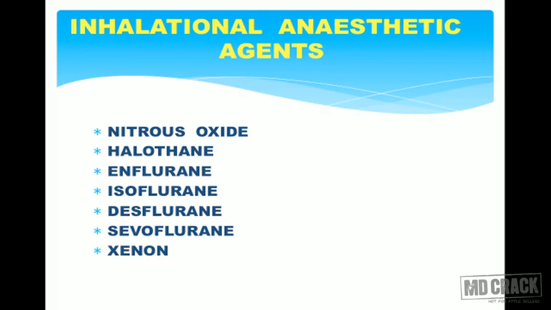Now talking about inhalational agents, I am going to talk about the following drugs: nitrous oxide, halothane, enflurane, isoflurane, desflurane and sevoflurane, and to a certain extent xenon. These are the inhalational agents normally used by an anesthetist to maintain anesthesia. I am going to talk in detail. I am going to make it as simple as possible for you by using comparative pharmacology and charts, so that it will be easy for you to remember and memorize the things.